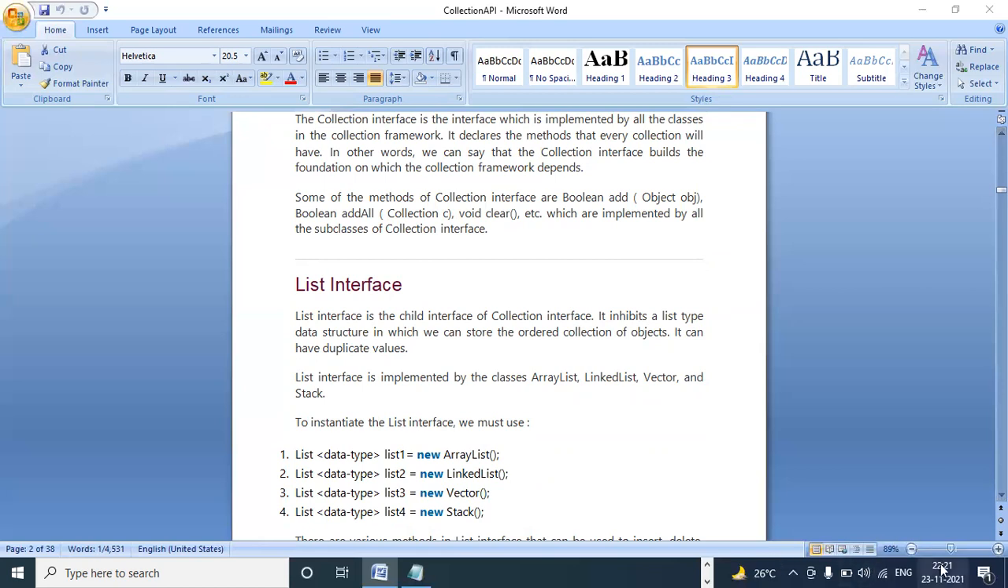The child interface of the Collection interface inherits a list type data structure in which we can store an ordered collection of objects. The main difference between set and list is that set doesn't allow duplicates, while list allows duplicates. A set does not follow insertion order, while list follows insertion order. List can have duplicate values also. The List interface is implemented by classes. Actually, an interface is nothing but it is only a king.